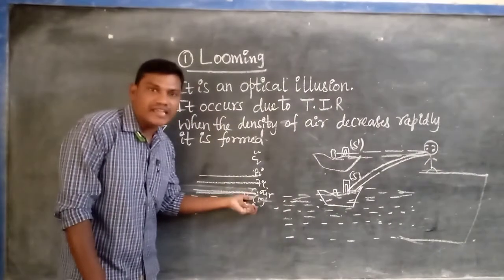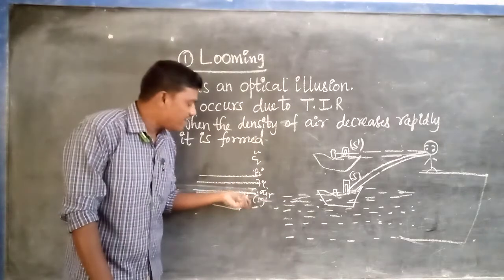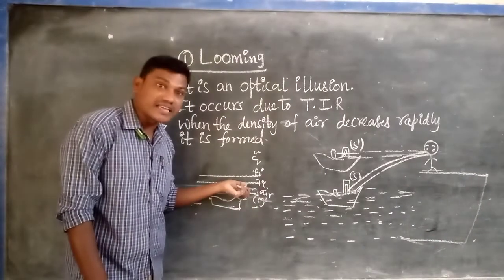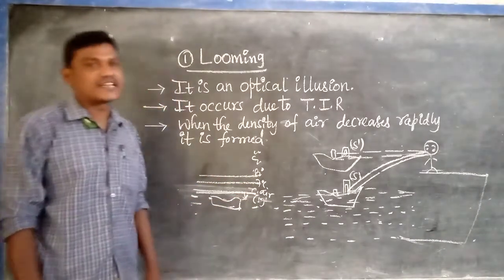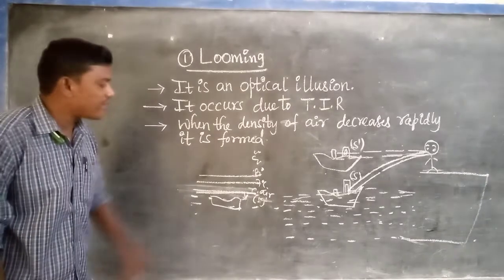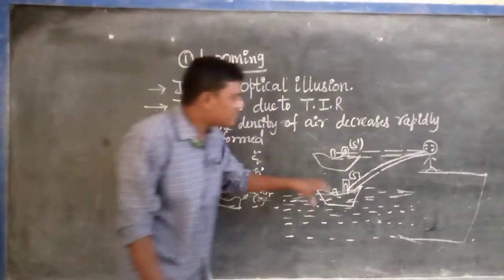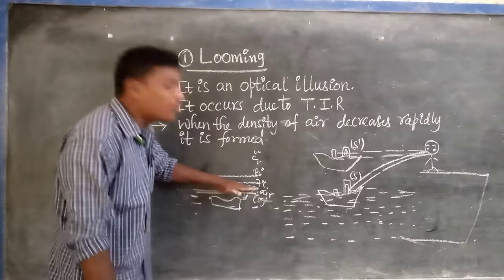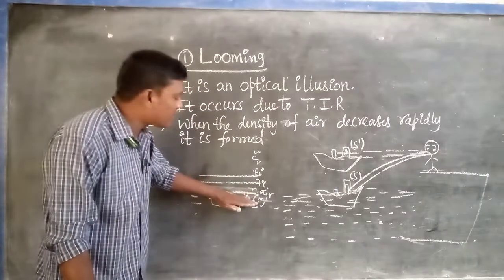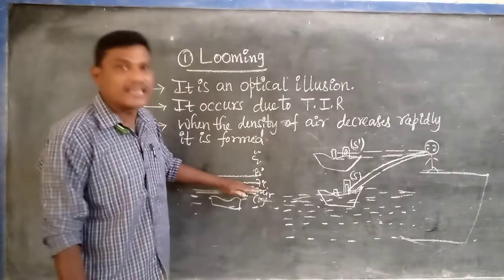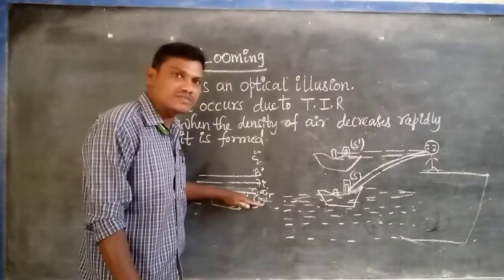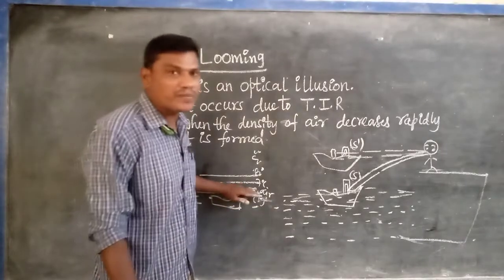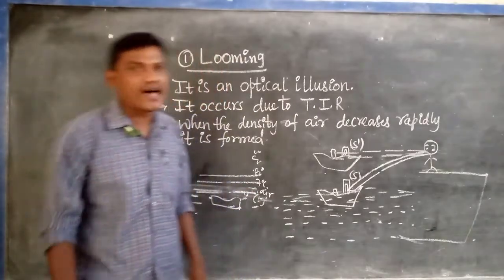That's why colder air has more density, and above that warm air is there, which has lesser density. So what will happen in this one? The light will travel from higher density to lower density, that is, optically more dense to optically less dense. Optically more dense means it is a denser medium. Optically less dense means it is a rarer medium.